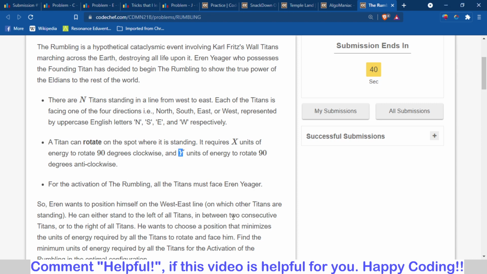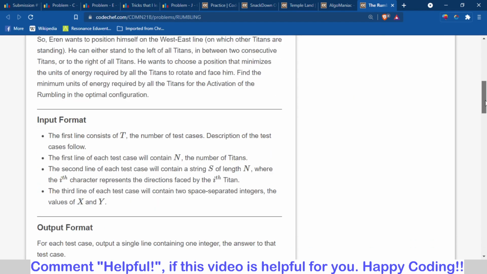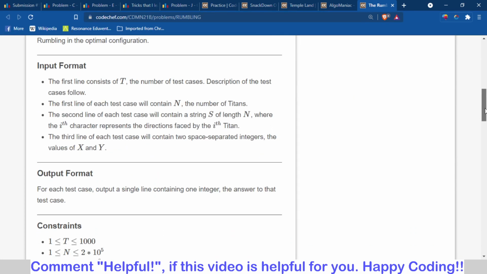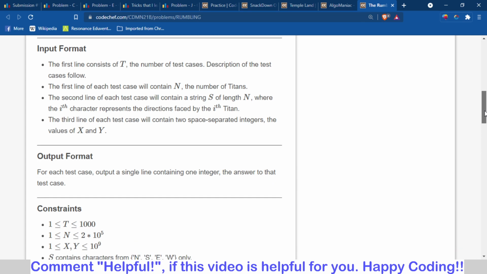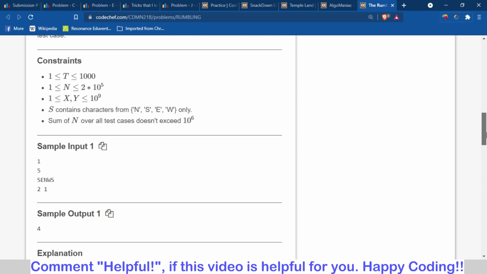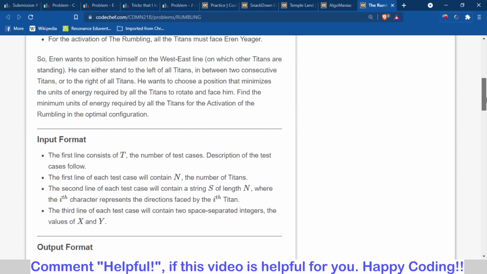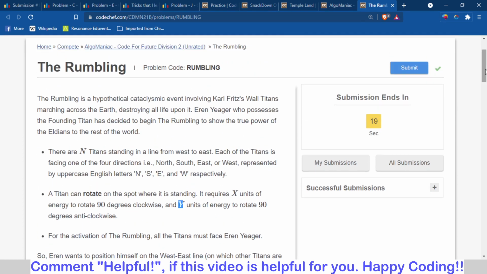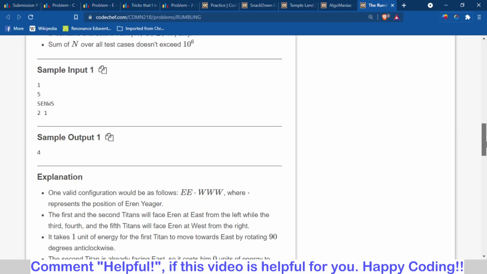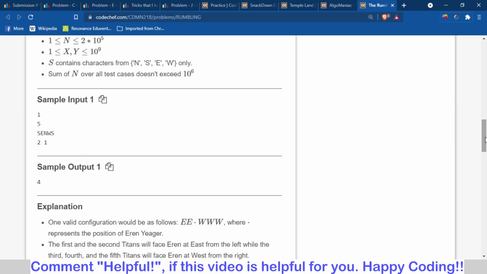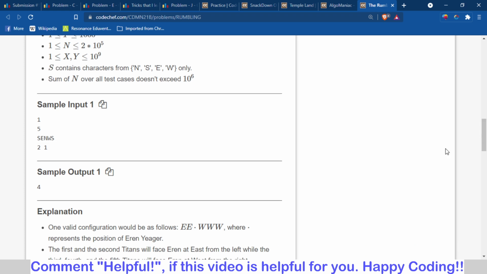So finally what we have to do is minimize the energy required, so that all the titans look towards a particular person, who is Eren. Eren should stand somewhere in between these titans, so as to minimize the energy required by the titans to look towards him.